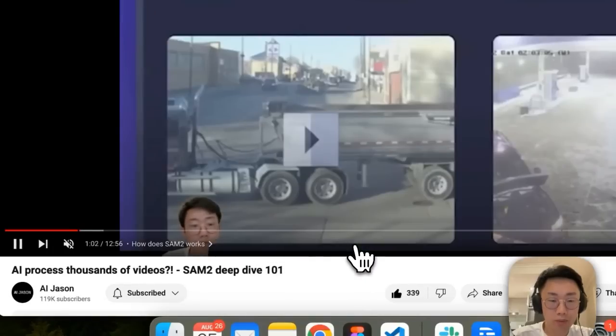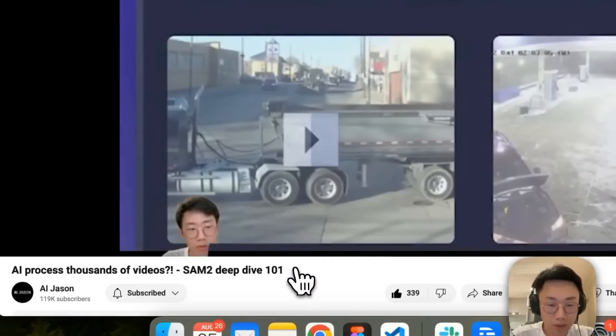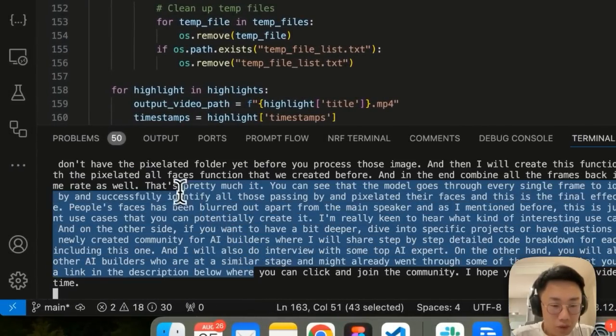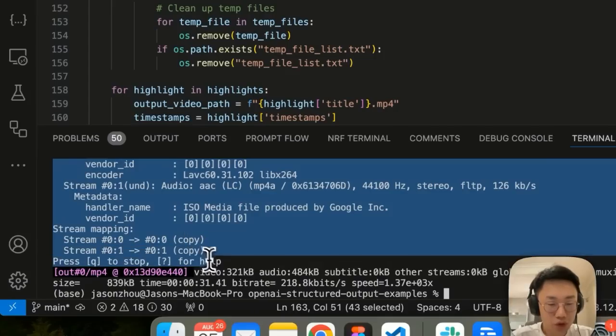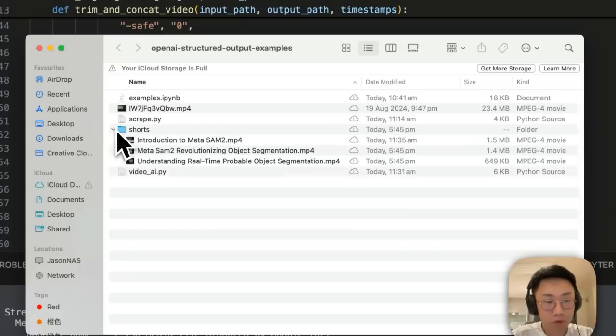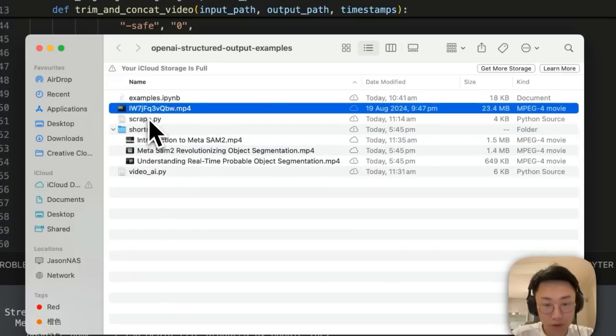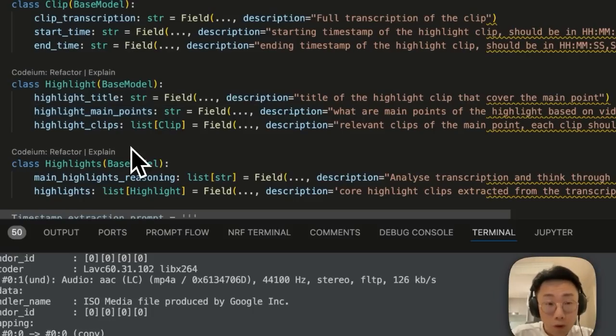I can try to transcribe this video that I just published last week by running the script. You can see it will download the video first, and Assembly AI will return the full transcription with timestamp, and then we will gather the response and try to generate video clips. And if I open the folder, you can see there are 3 different shorts that have been generated from the original video. You can do something similar to generate a full blog with both screenshots, video clips, and content.